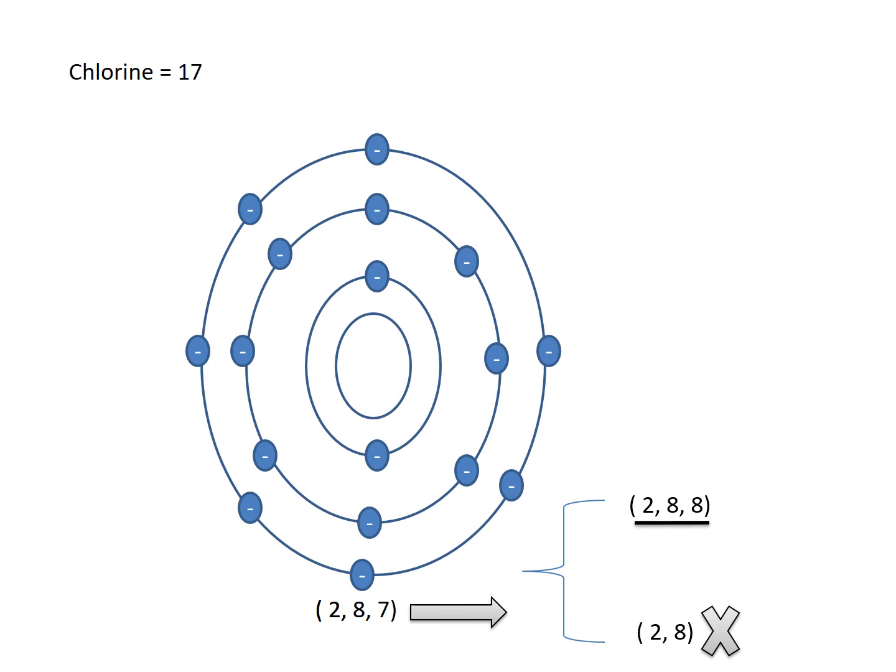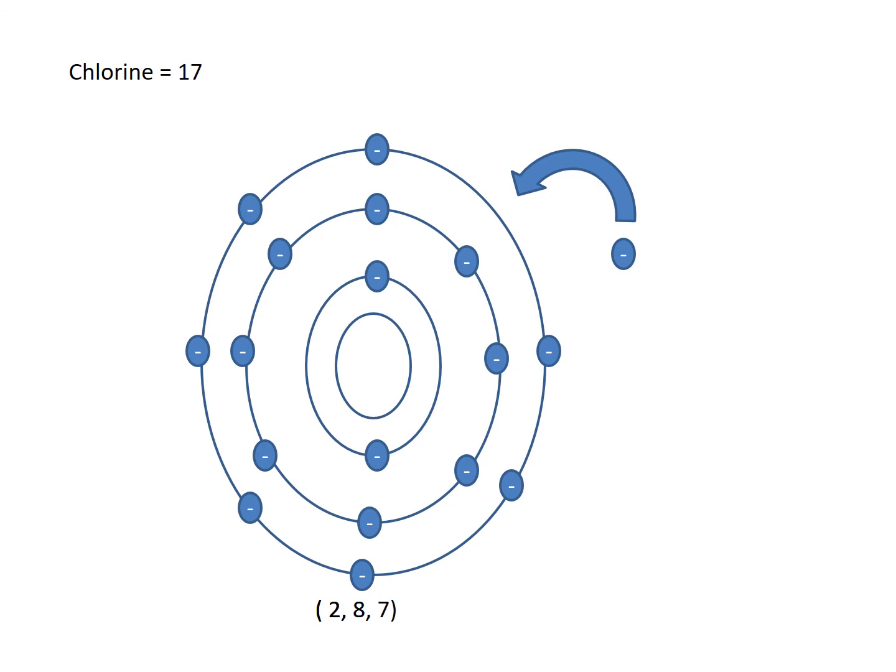Let's see how it's going to do this. It takes an electron from the environment or from any other atom, and this is how the electronic configuration 2, 8, 7 gets converted into 2, 8, 8.